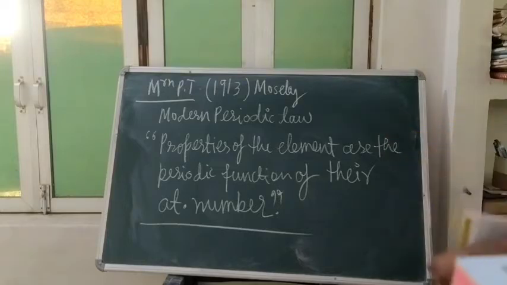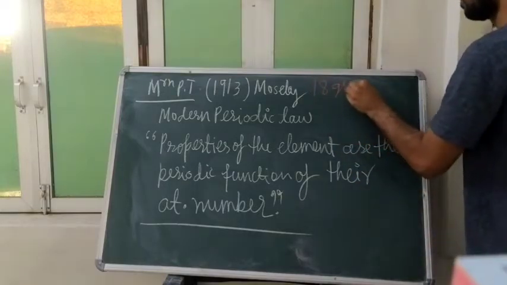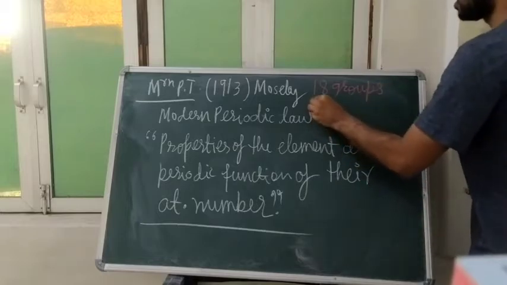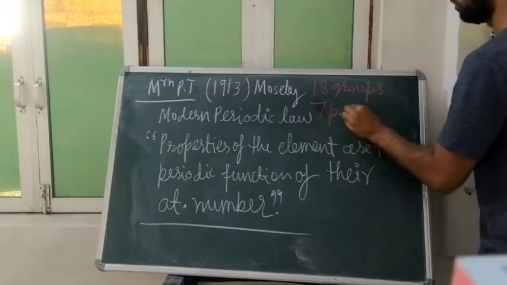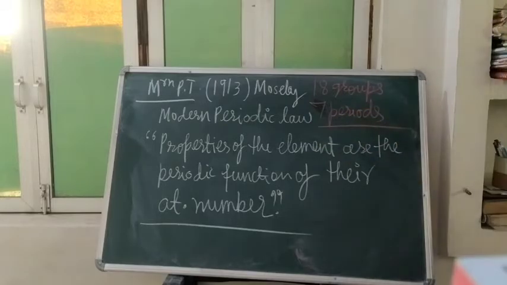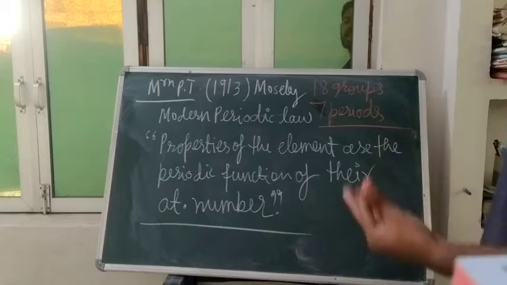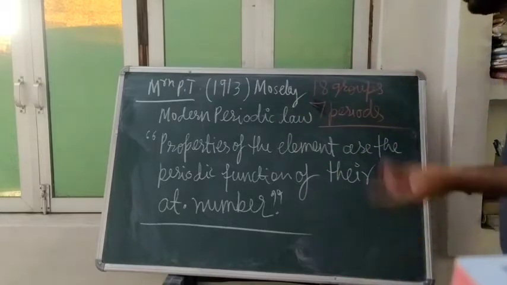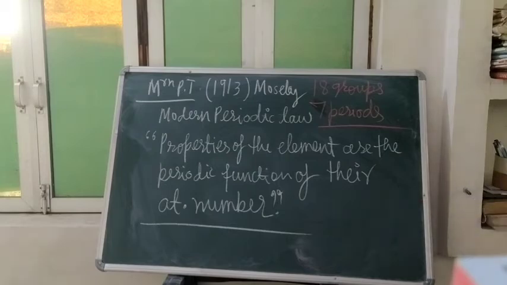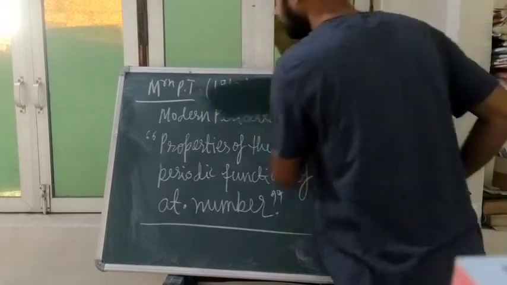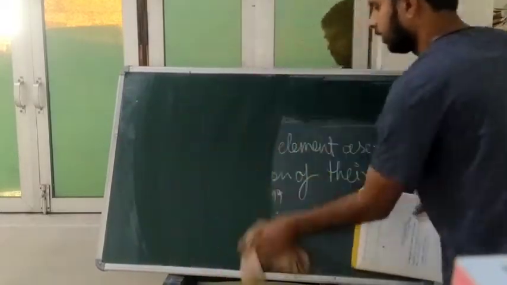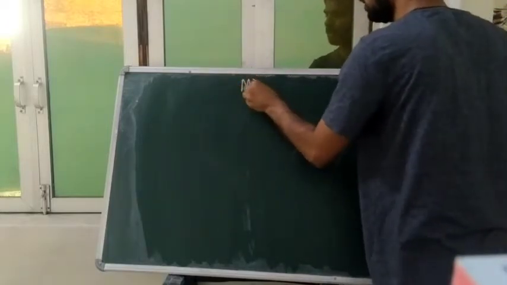So in the modern periodic table there are 18 groups and 7 periods. I have told you periods will be the same, and in Mendeleev's table groups were 9. In modern it becomes 2 times 18. Now how shall we move on to the things present in the modern periodic table? So we are considering the modern periodic table.